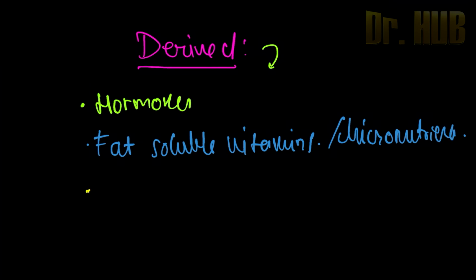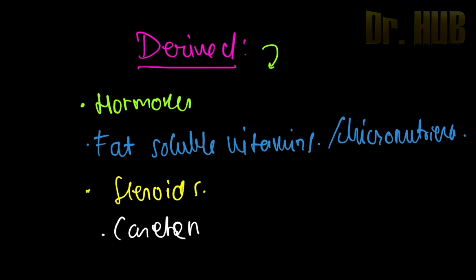Next will be the steroids, the carotenoids as well as the alcohol. And the next will be the fatty acids.